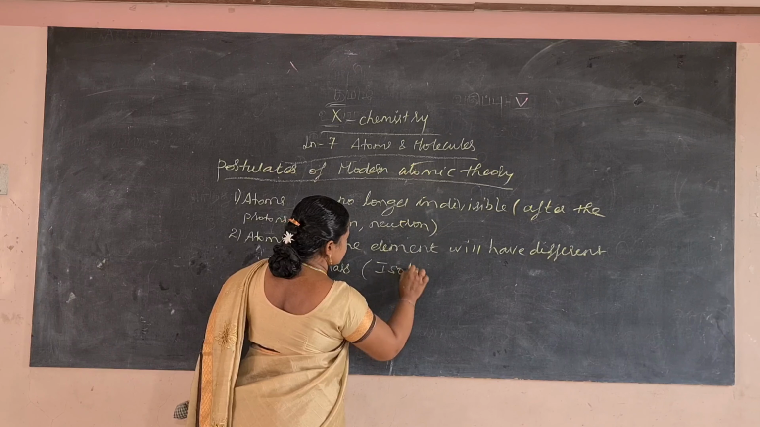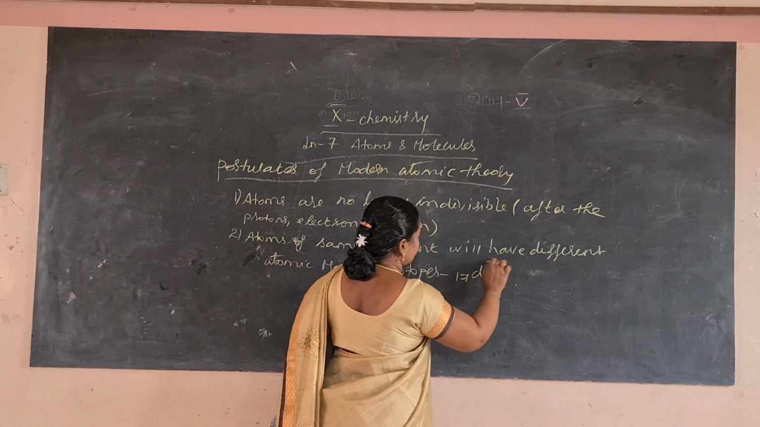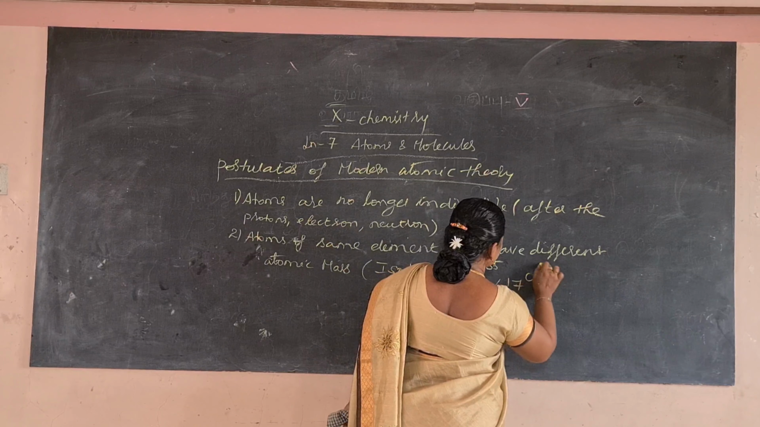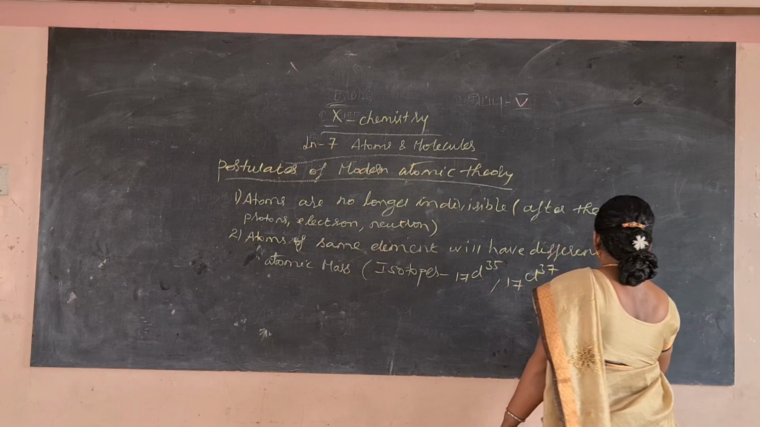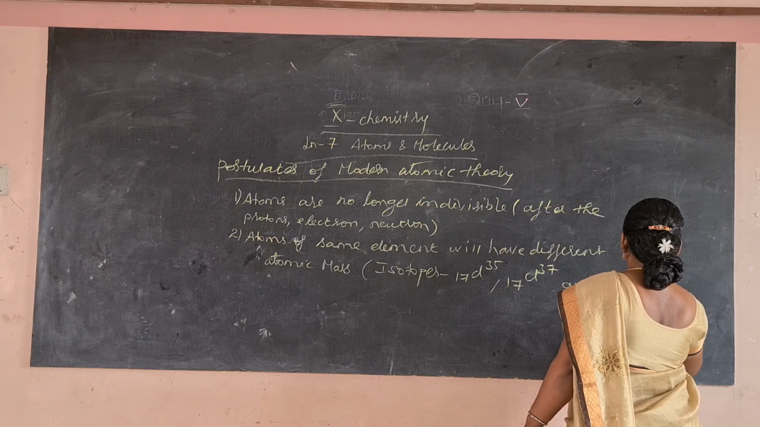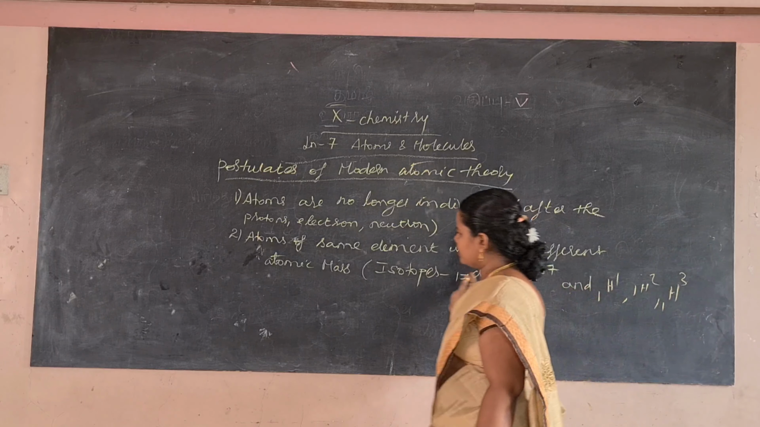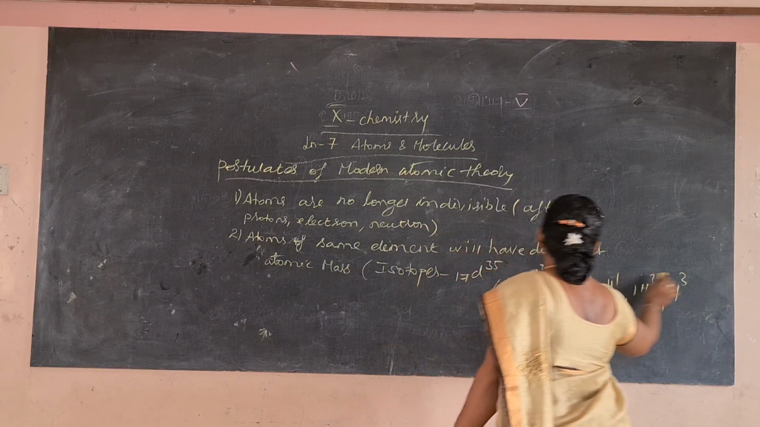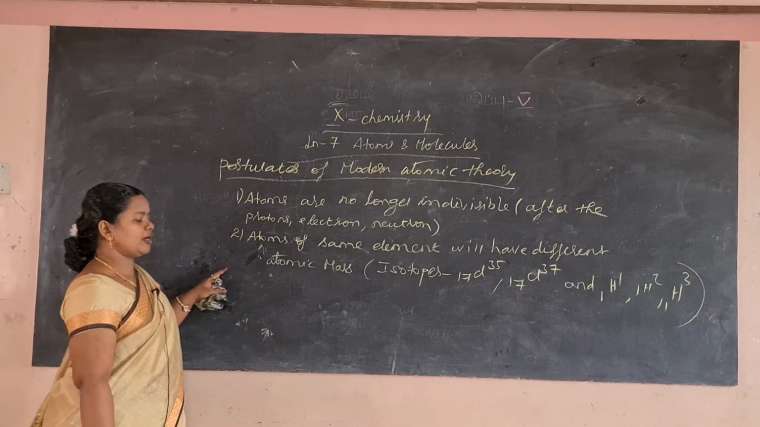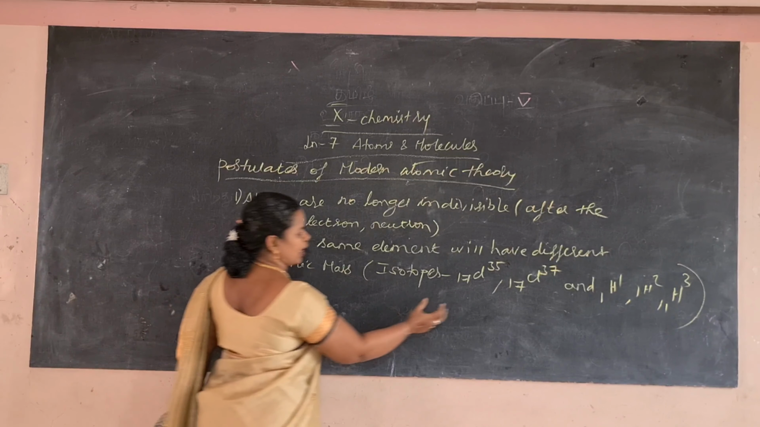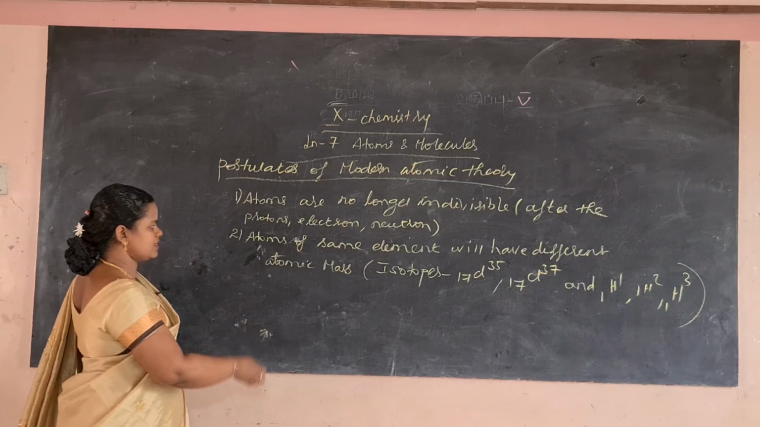Examples of isotopes are the chlorine isotopes and the isotopes of hydrogen. There are 3 isotopes of hydrogen, H1, H2 and H3. The isotopes of hydrogen and chlorine are examples of atoms of the same element having different atomic mass. That is, the atomic number is the same but the atomic mass is different. For chlorine, one is 35, another one is 37.